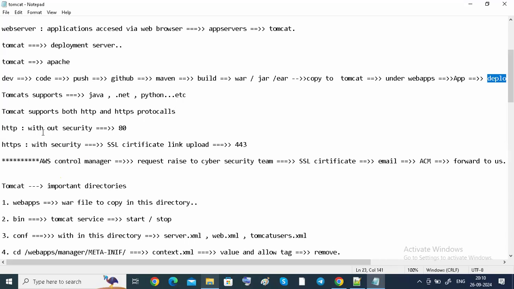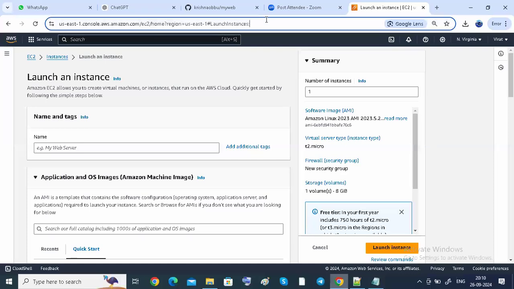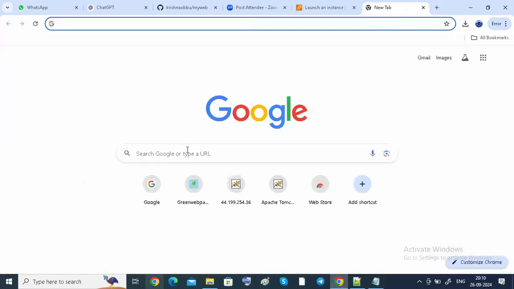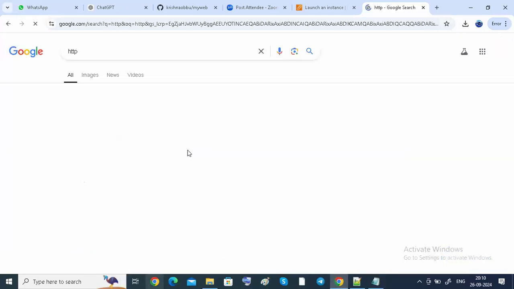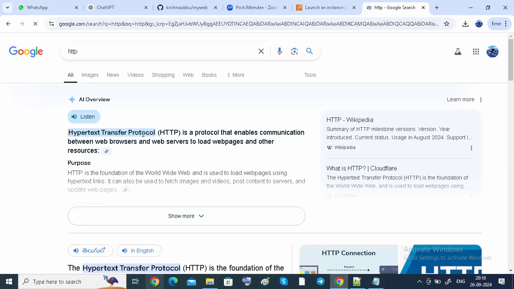What is HTTP? Whenever we access a project via the web, you can see the address coming as HTTPS, and another one is HTTP. HTTP means hypertext transfer protocol, which involves the communication between your web browser and web server to load web pages and other resources. Google is one web page, that's what we see.